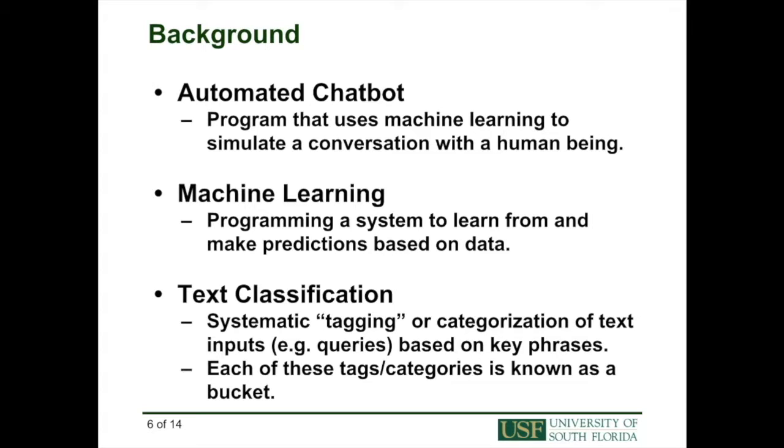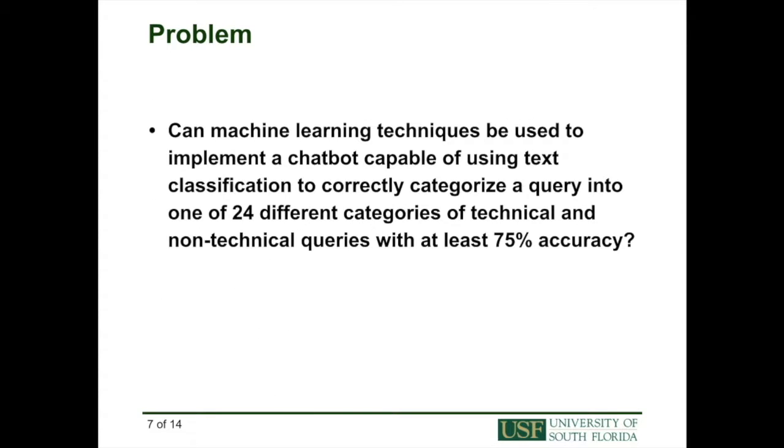Text classification also makes it simpler to understand user input intent by systematically tagging or categorizing a text input with most important key phrases. By using these two technologies, it is possible to configure a chatbot to provide an appropriate response. The problem that we're dealing with is, can machine learning techniques be used to implement a chatbot capable of using text classification to correctly categorize a query, which is a one-sentence user input in English, into one of 24 different categories of technical or non-technical queries with at least 75% accuracy?